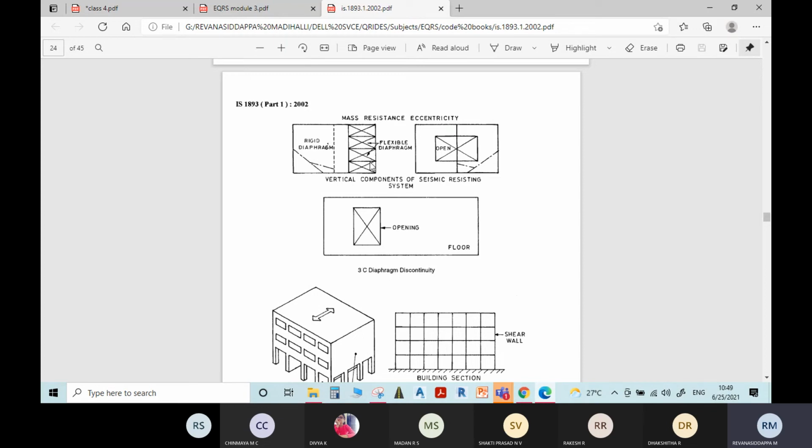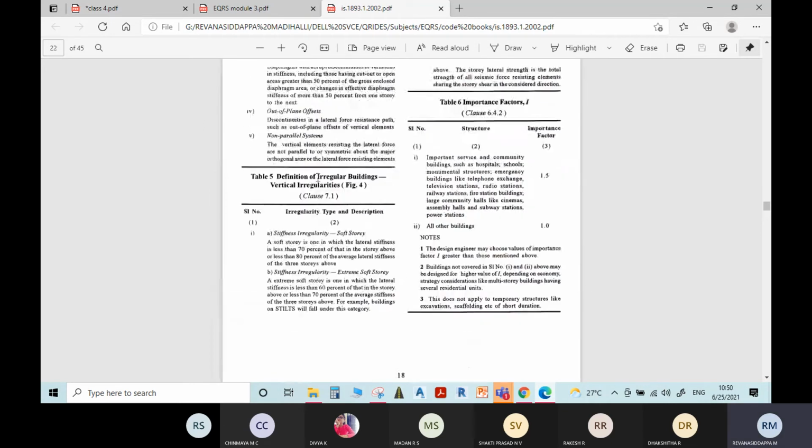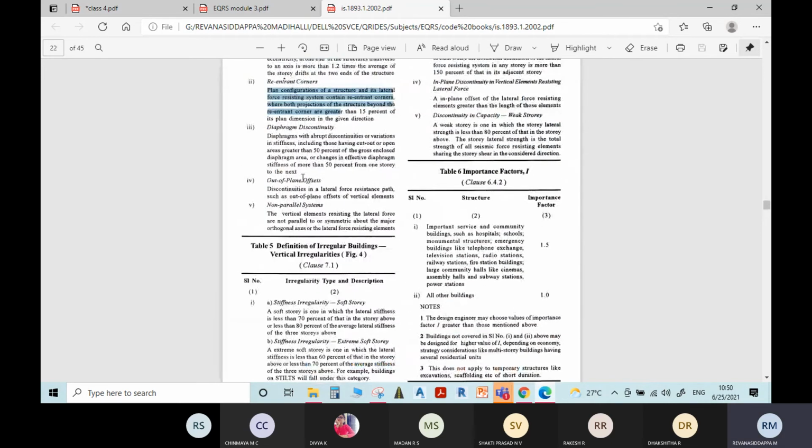If there is a large difference in equivalent stiffness between successive floors, then also it is considered diaphragm discontinuity. It is not only with respect to the wall opening or the slab opening, it is with respect to the equivalent stiffness also. So this is about diaphragm discontinuity.